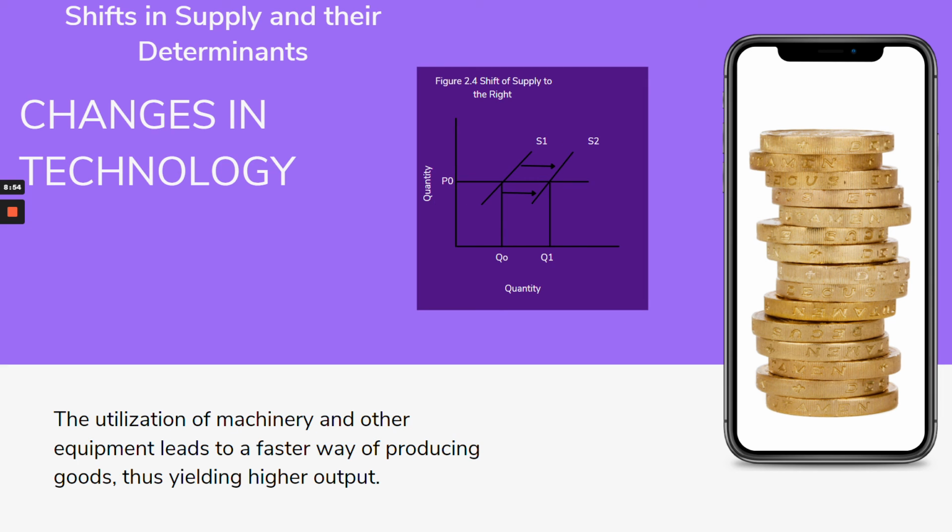The third factor is the changes in technology. The utilization of machinery and other equipment leads to a faster way of producing goods, thus yielding higher output. So if there's an advancement in technology, therefore, makaproduce og higher output using the new technology.